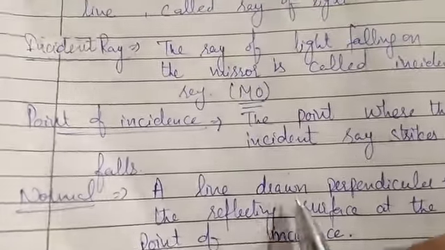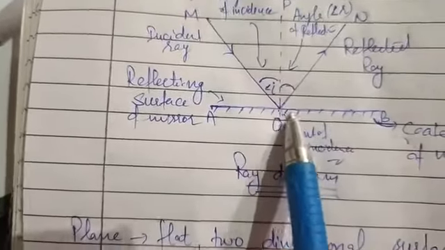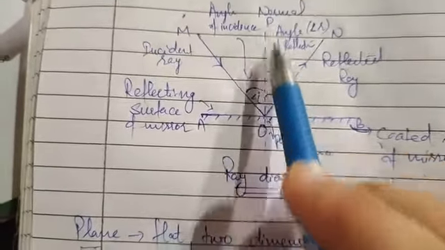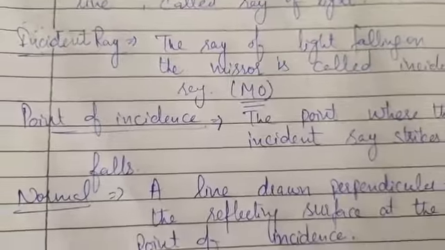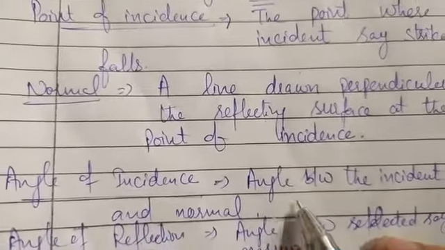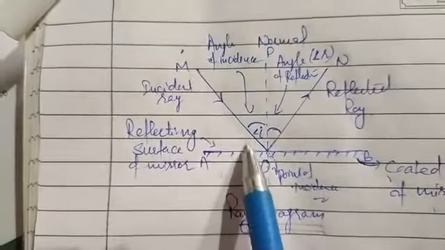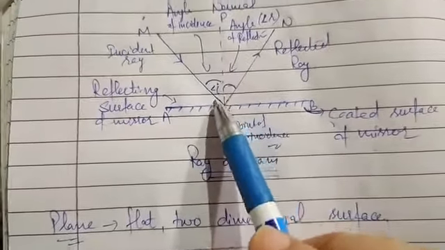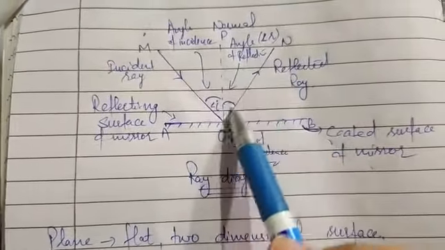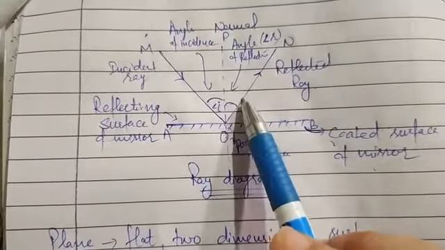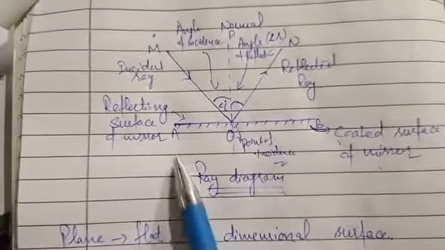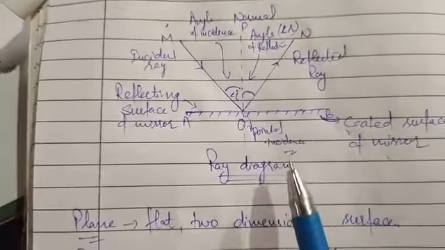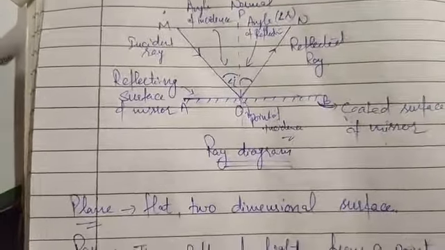Next is the normal. The normal is the straight line drawn perpendicular to the reflecting surface. So PO here is the normal. Next is the angle of incidence. The angle between the incident ray and the normal is known as the angle of incidence. And next is the angle of reflection. The angle between the reflected ray and the normal is known as the angle of reflection. So these are the terms related to the reflection of light.